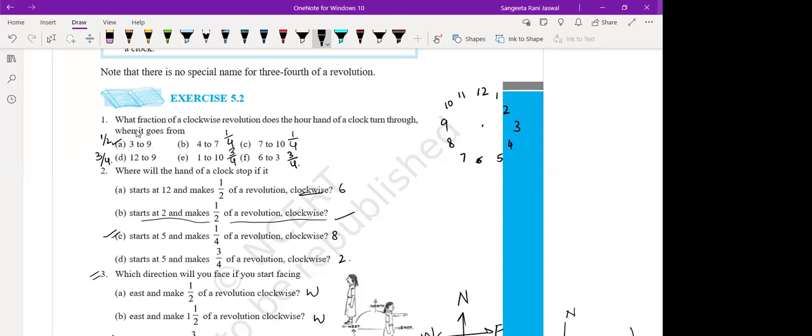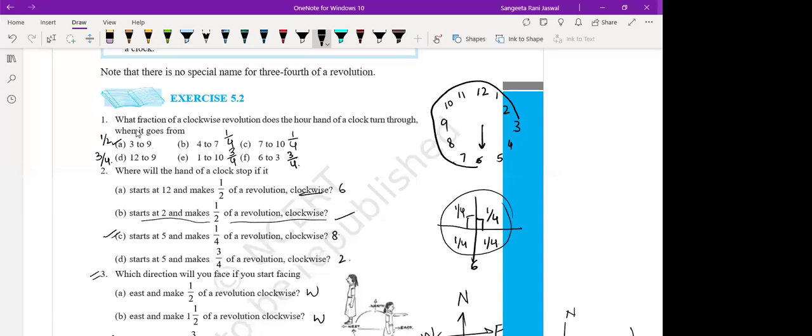Now see Harshit, the clock is moving and the needles are moving in clockwise direction like this, like this, like this, and it stopped at 3. It started from 6, it stopped at 3. That means how much fraction of the revolution has it taken? Ma'am, 2 by 3. No, dear, see here, this much portion is 1/4. If I divide this complete circle into 4 equal parts, this part is 1/4, this part is another 1/4, this is another 1/4, and this is another 1/4.